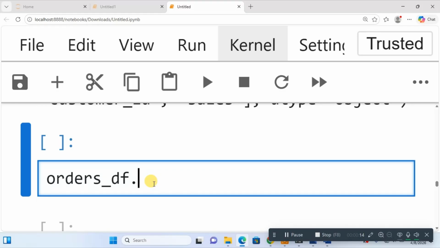Now let's check for null values. How do we check for null values? We want to be sure that this data set is complete. It does not have any missing value. So we use the code isnull().sum(). That says, go ahead, check all the data set and check if we have missing values.